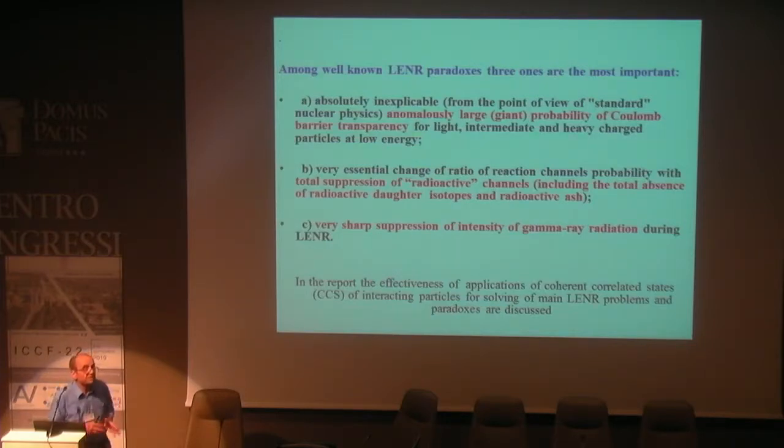Total suppression. It is very strange, because in usual nuclear physics the probabilities of channels that lead to stable and unstable isotopes are approximately the same. And also a very sharp suppression of the intensity of gamma radiation by many orders of magnitude.